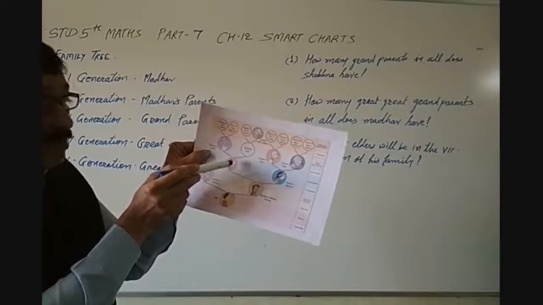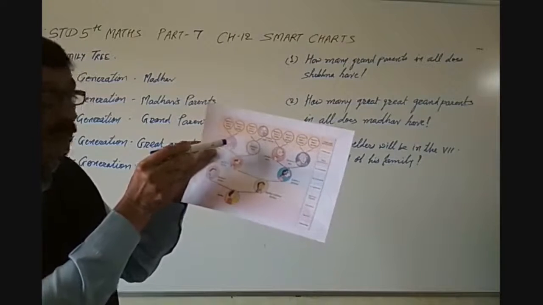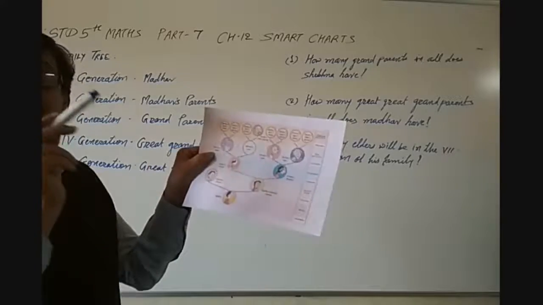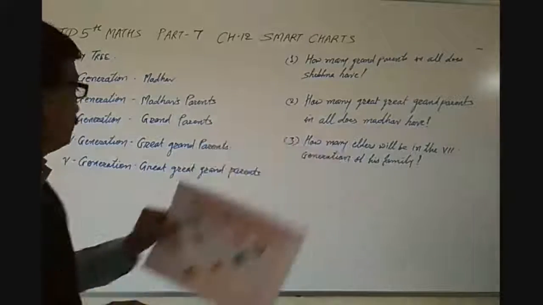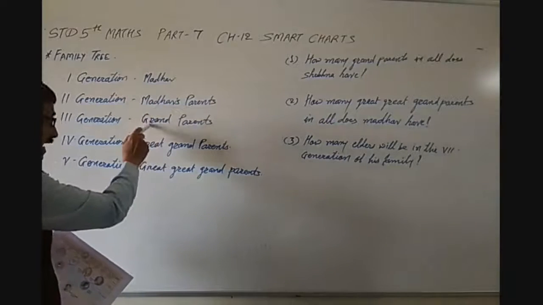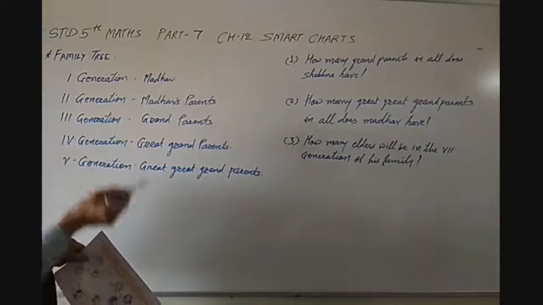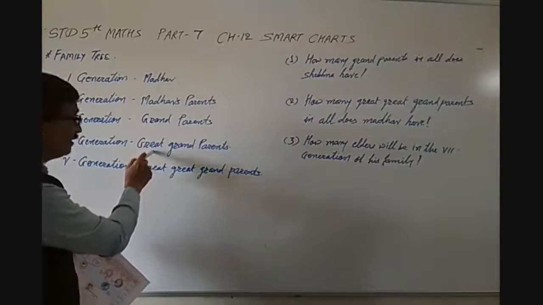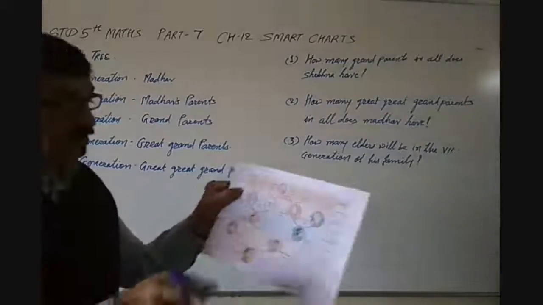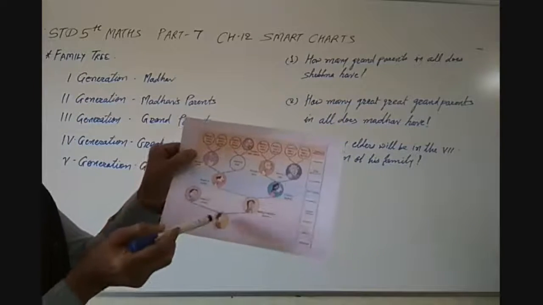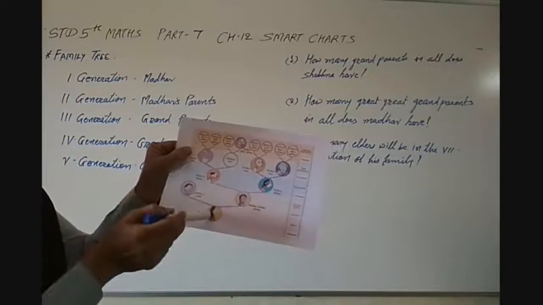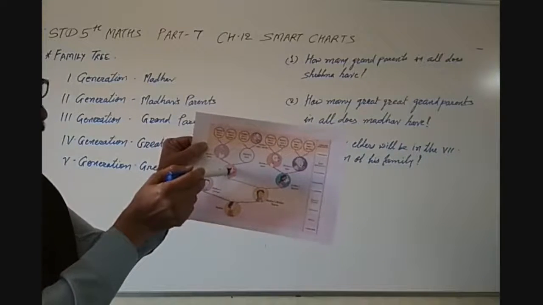Now grandparents and their parents are great grandparents. So these are the fourth generation from Madhav: parents, grandparents, great grandparents.